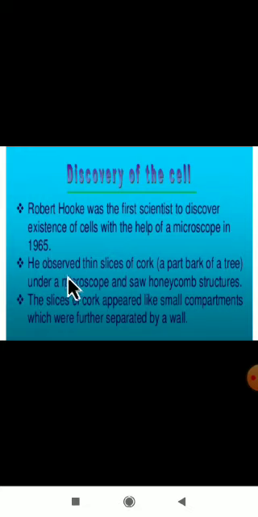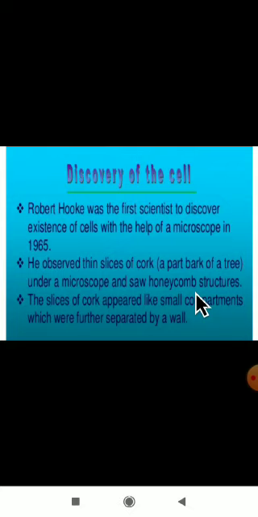He observed a thin slice of cork. What is cork? Cork is a part of the bark of a tree. Everyone has seen a tree, and a tree has bark. When he looked at the slice of cork under a microscope, he saw a honeycomb structure. You all know honeycomb, from where we get honey. It is a box-like structure.